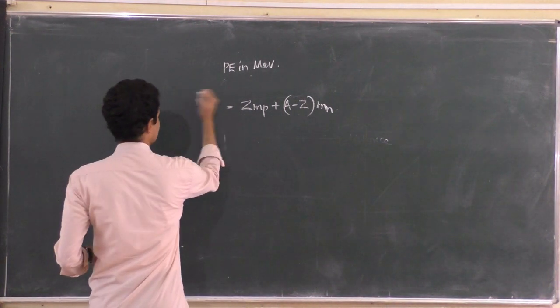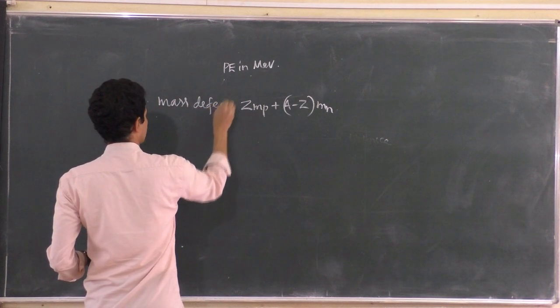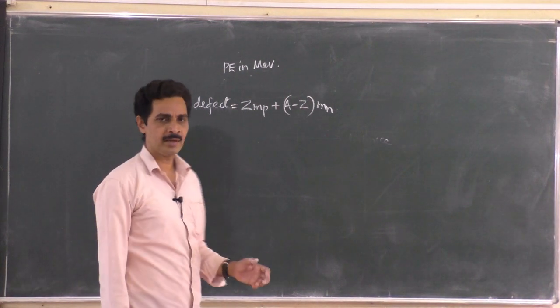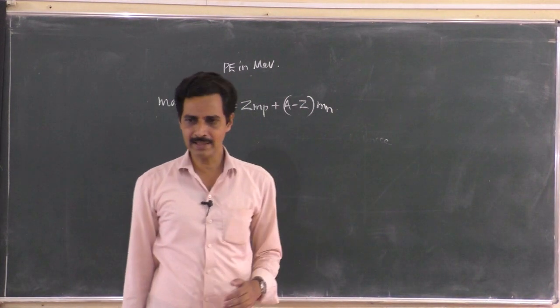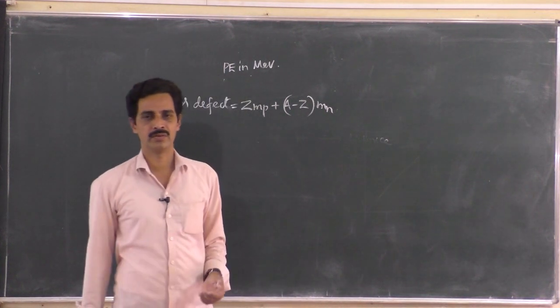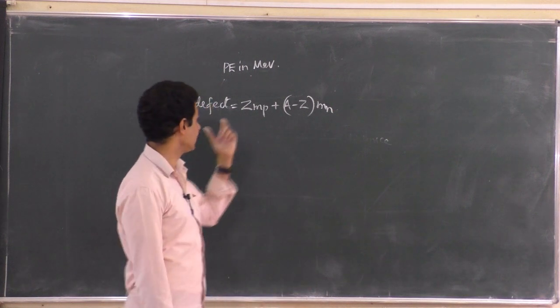So for the actual mass of the nucleus, m, we define a term called mass defect, right? What do you mean by defect? Defect means difference, right? The actual mass of the nucleus is found to be lesser than the mass of the individual protons and neutrons that are expected to be inside. That difference is called mass defect.